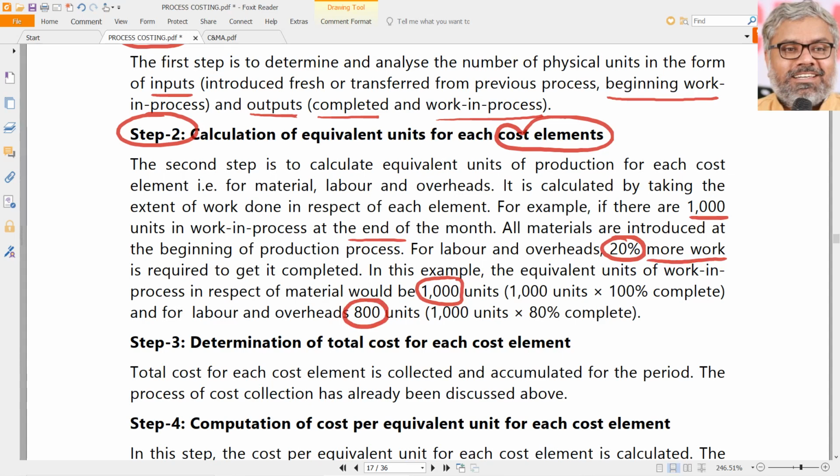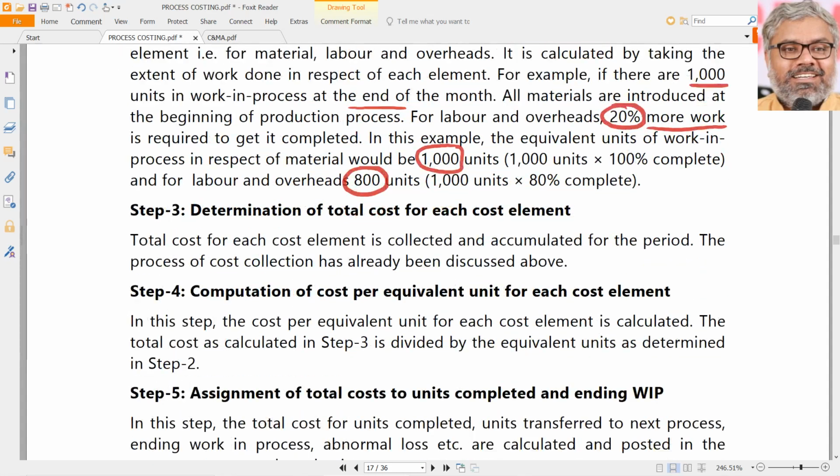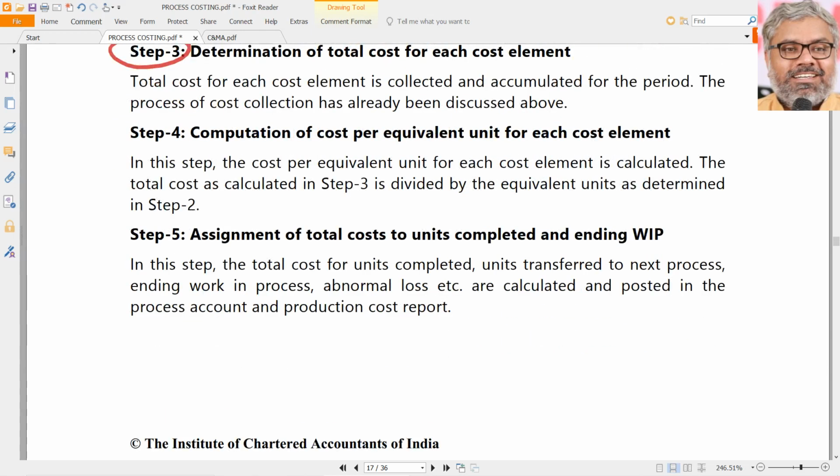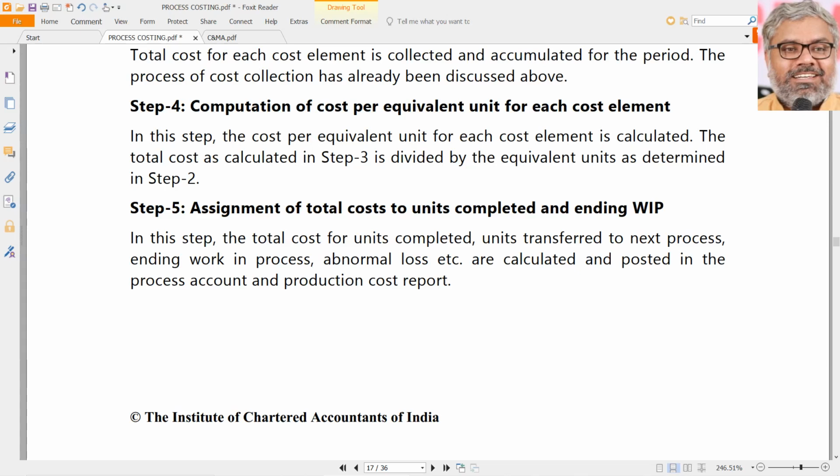This is the next step. Once we have this, then we will introduce the amounts. That is about determination of total cost for each cost element. That will be given in the question. That is what we did earlier also. Total cost of each element: material, how much total cost; labor, how much total cost. Totals we know definitely. Totals is not a new point. But this is a new point.